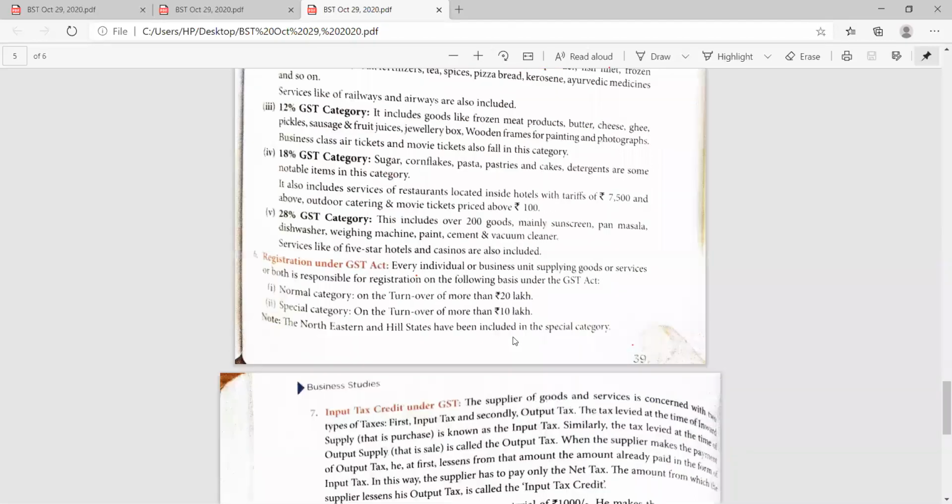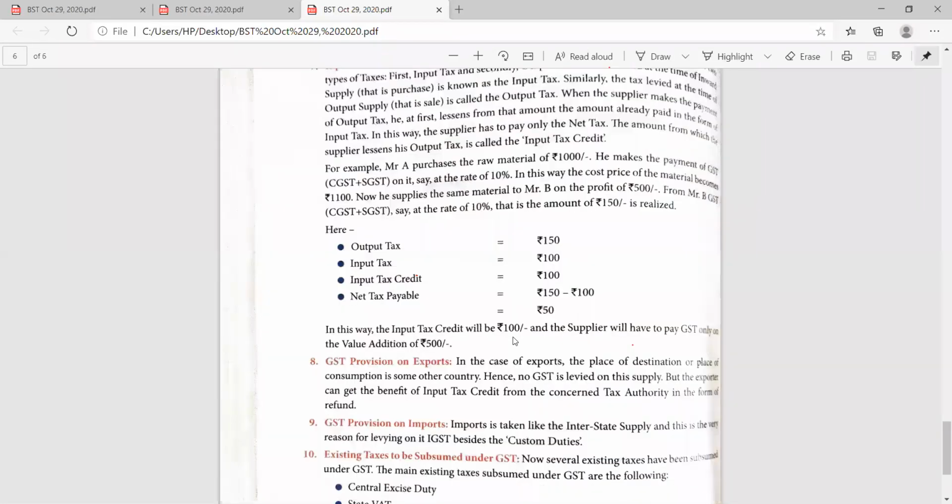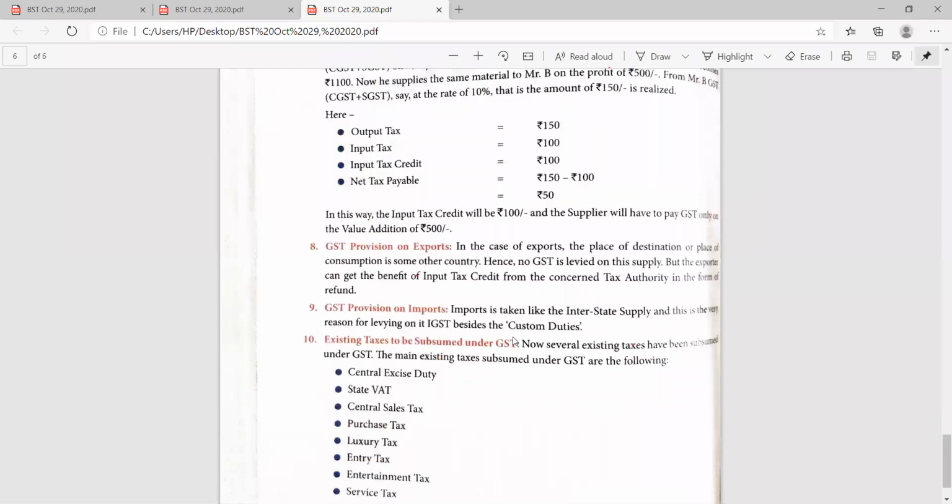GST rates are there, under which category which product is to fall, and input tax credit of the GST, GST provision about exports, on imports, and existing taxes to be subsumed under the GST. These are the important key features that you have learned.